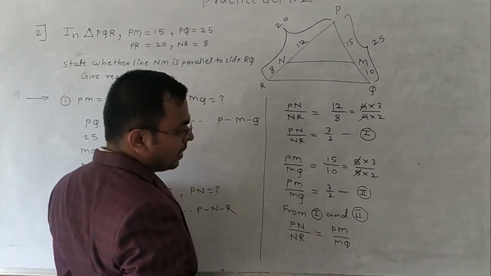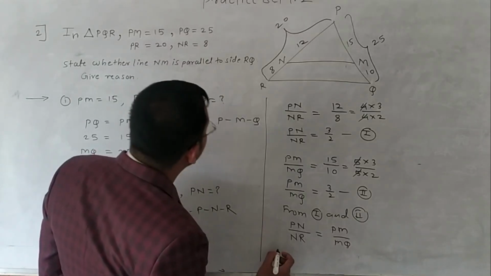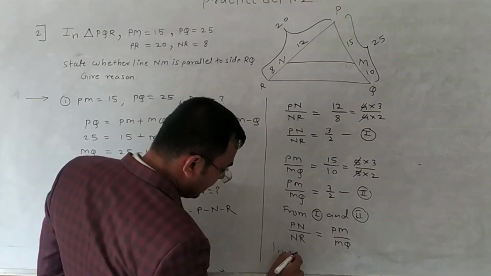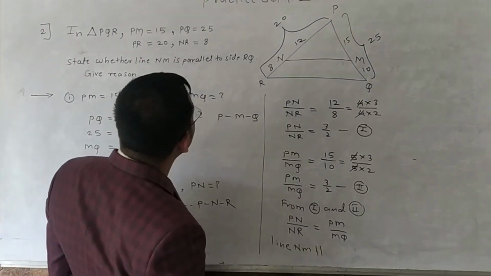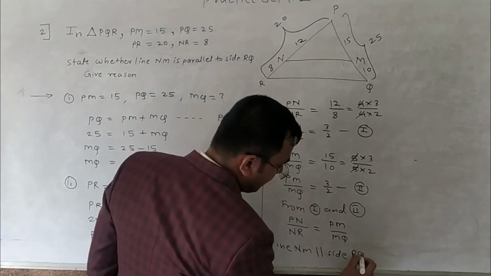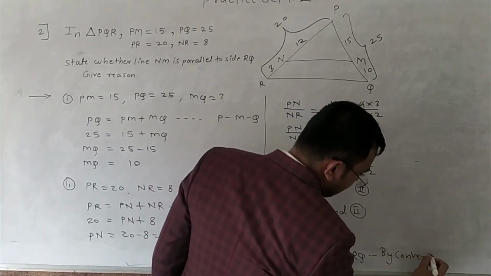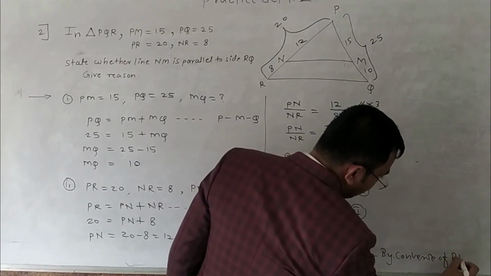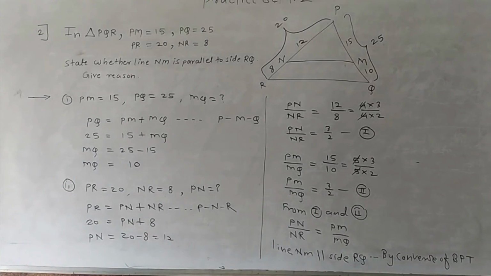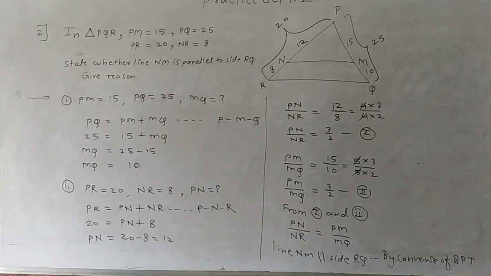So we can say that line NM is parallel to side RQ by the converse of basic proportionality theorem. So remember this. It's very important.